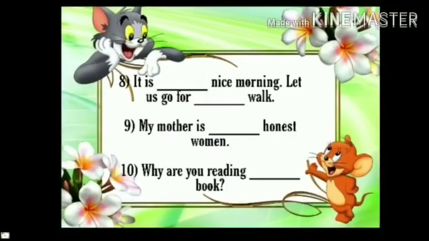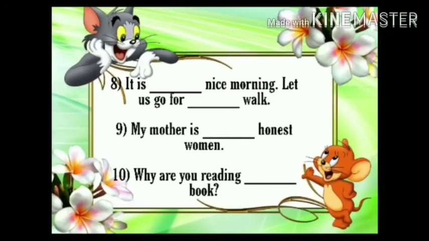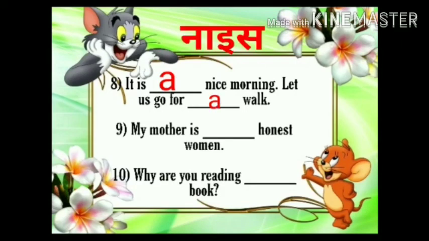Next one. It is dash nice morning. Let us go for dash walk. So what will be the answer? A. Correct. It is a nice morning. Let us go for a walk. Nice. The word nice begins with the sound of a consonant. Walk also begins with the sound of a consonant. So the answer is it is a nice morning. Let us go for a walk.